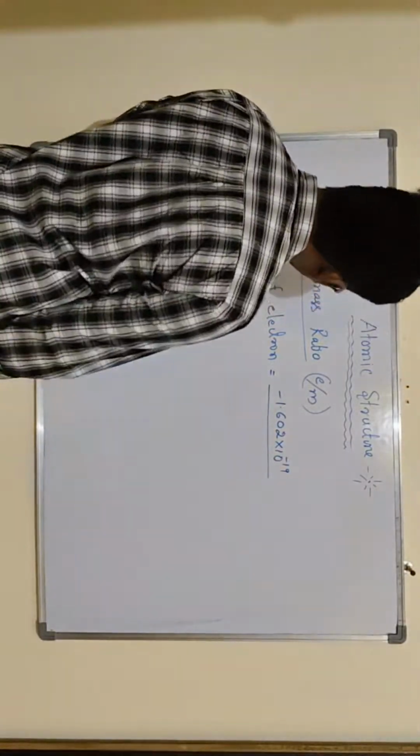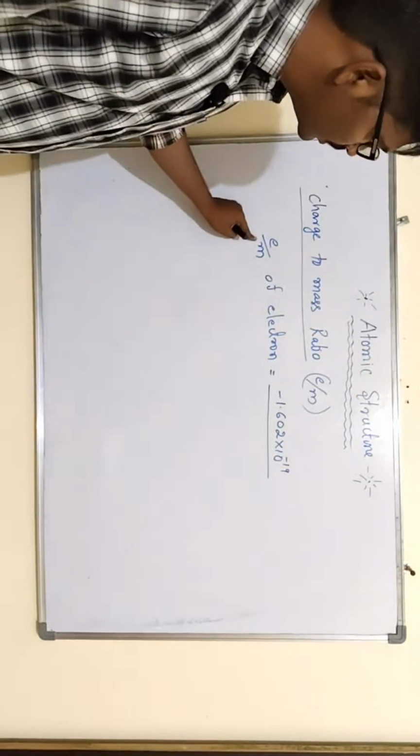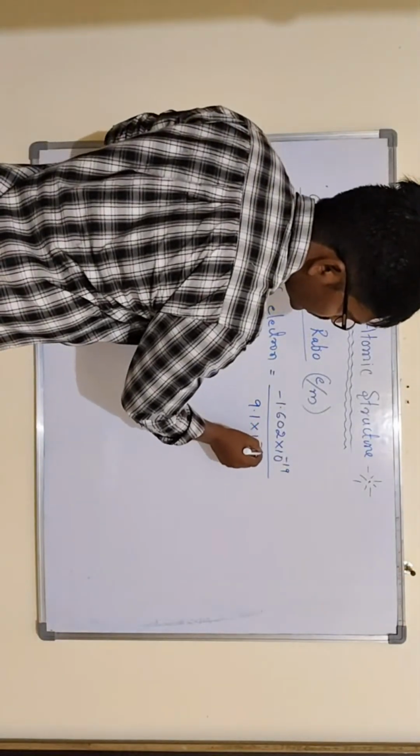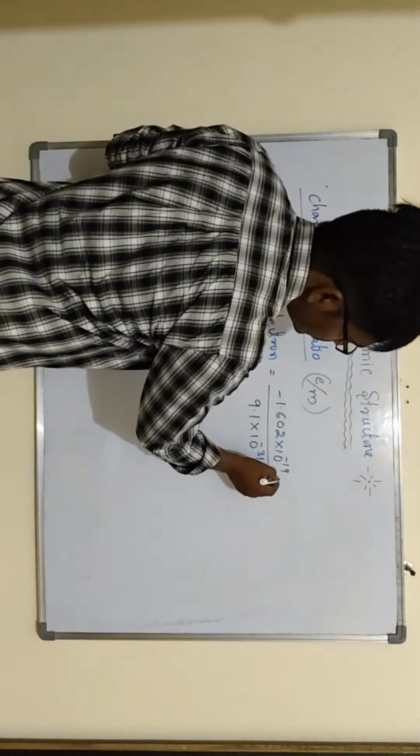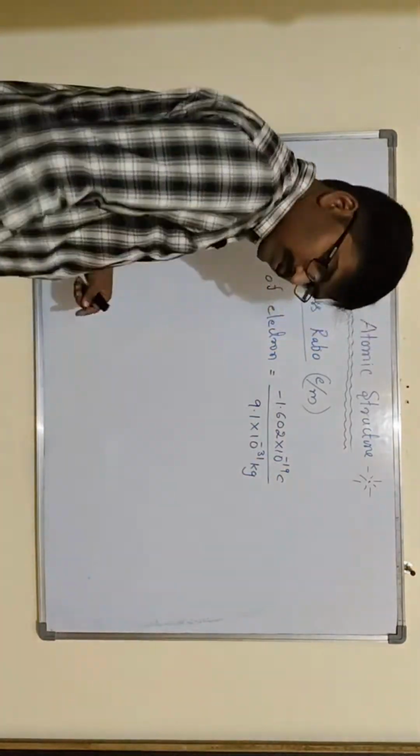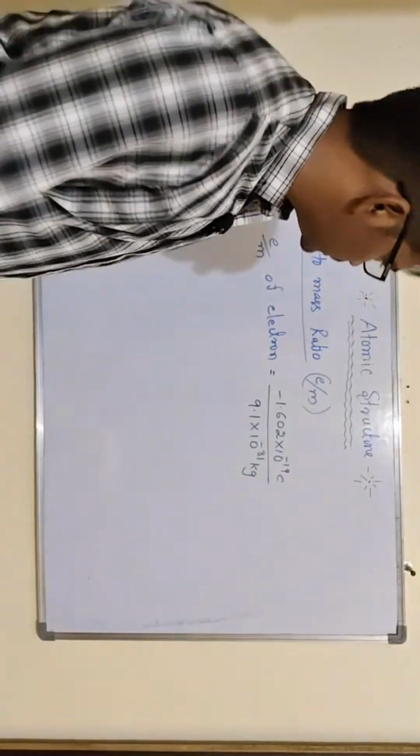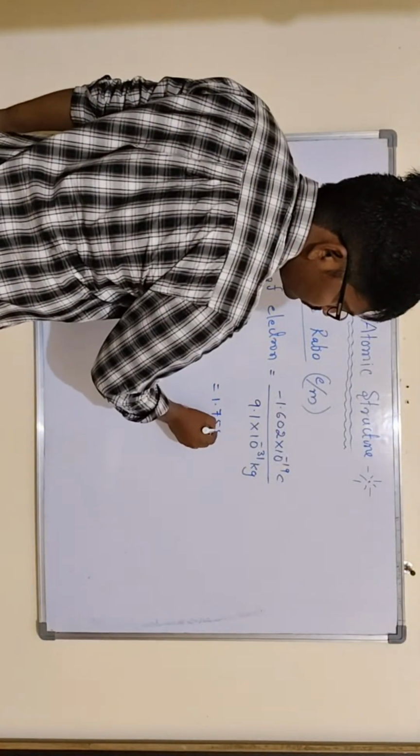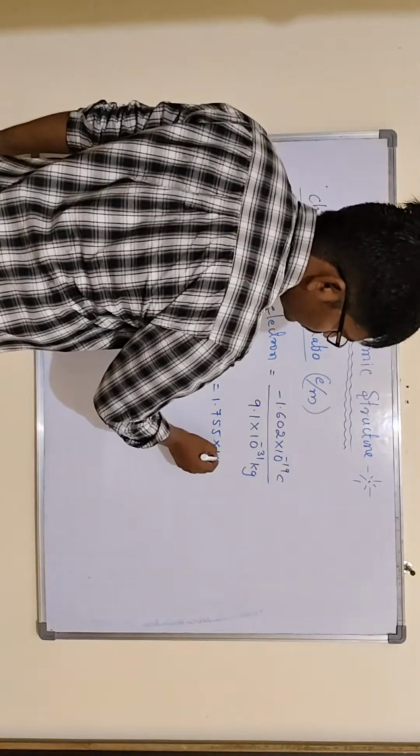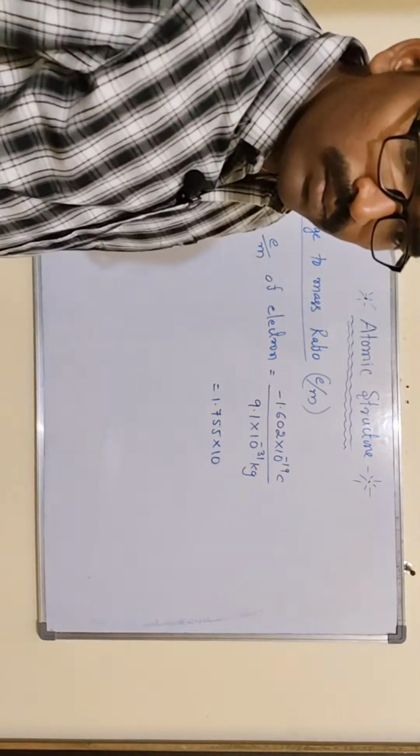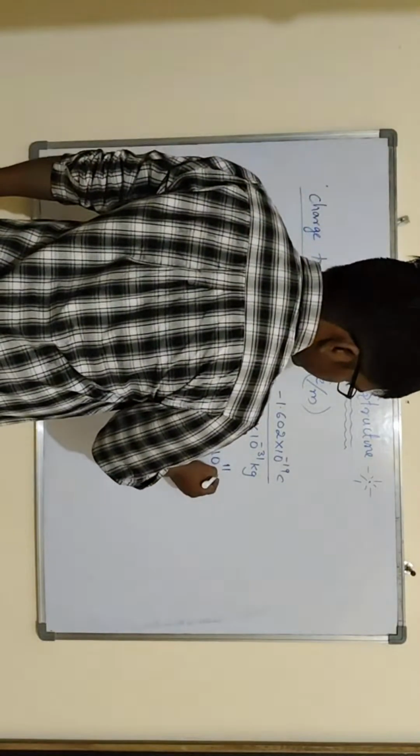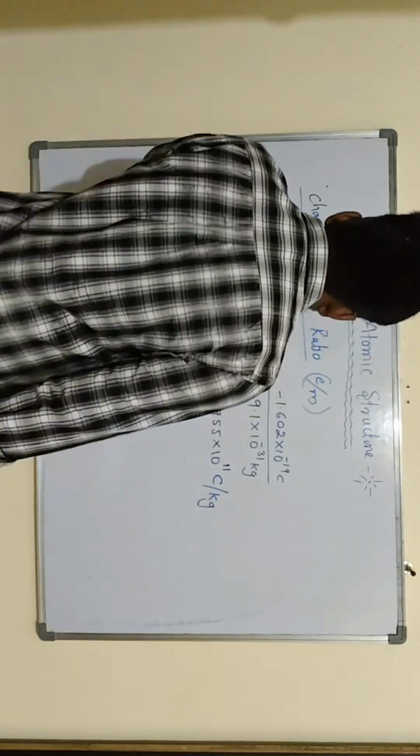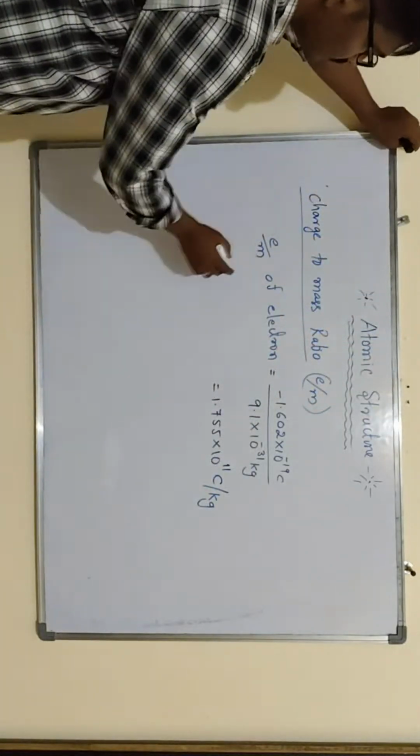Then the mass of electron, how much? The mass of electron is 9.1 into 10 to the power of minus 31 kgs, right? So if you take that, it is about 1.755 into 10 to the power of 11 coulombs per kg. This is the charge to mass ratio of the electron.